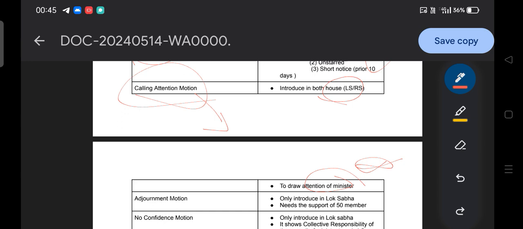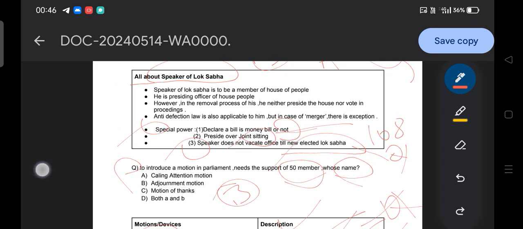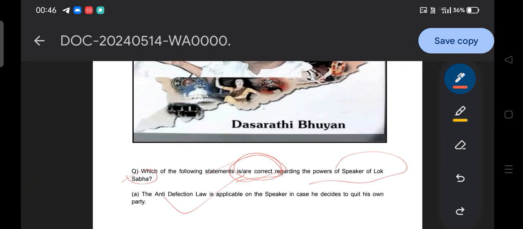For the regulation and functioning of the house, there is a requirement of motion, and these are the different motions: calling attention motion, followed by the adjournment motion, which is only introduced in Lok Sabha. Do remember, they can ask a statement-based question that the adjournment motion is introduced in the Rajya Sabha. That is wrong. Adjournment motion is only introduced in the Lok Sabha and needs the support of 50 members, as we have already seen in one question regarding the requirement of